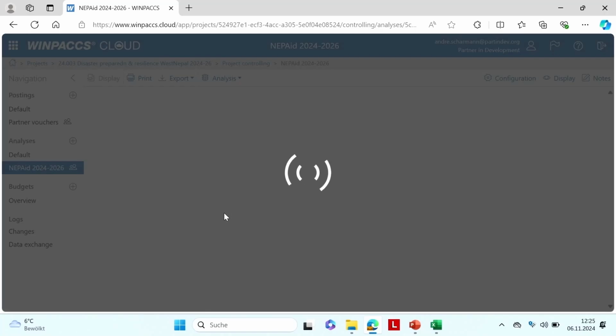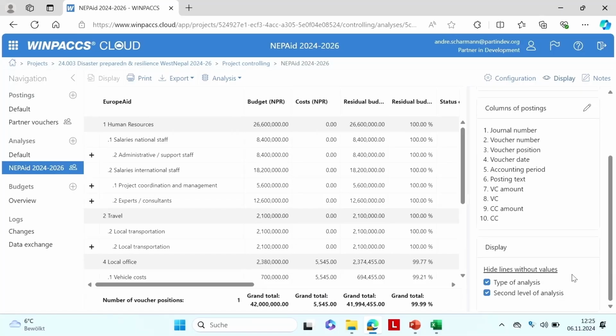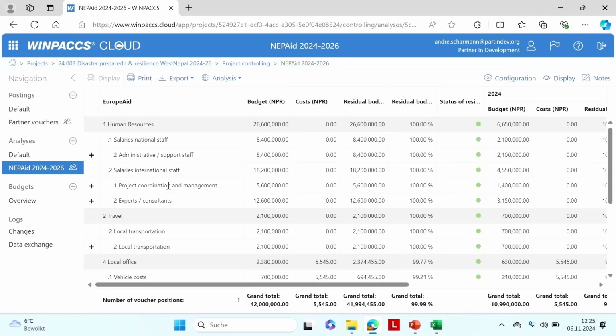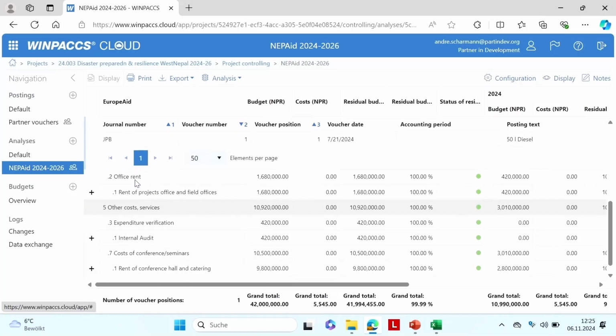And here we can see the postings that you're used to, and all the zeros where there's no budget entered, you can hide. Hide lines without values is activated, and so I do not see these zeros. I see only the budget lines where it's either a budget or costs, right? And this is something you understand how you would do it, right? You can look into the vehicle costs here, and on 411 there's fuel spent. Interesting, what fuel did they spend? So you can look here, and this is the journal for the partner, right?